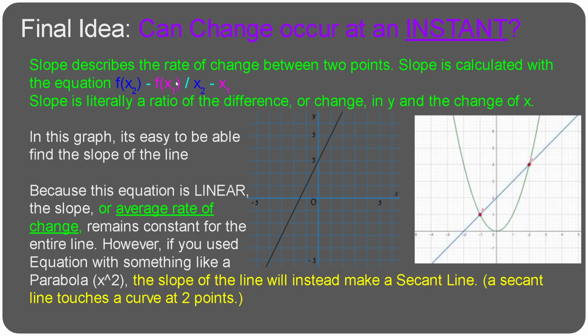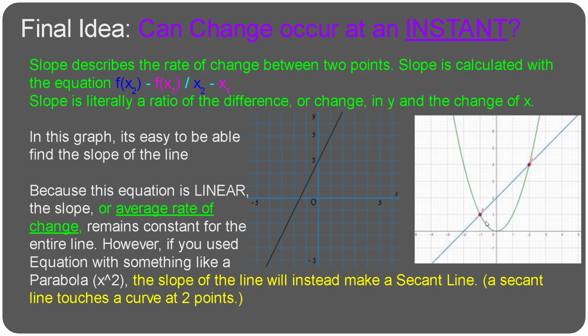f of x2 minus f of x1 divided by x2 minus x1. So the difference in y and the difference in x are compared to each other, and then they are put in a ratio. So they're divided. This graph, because it's a linear line, the rate of change is average across the entire line. It never changes. But if you use this little equation with something like a parabola, the slope of the line won't be constant for the entire line.